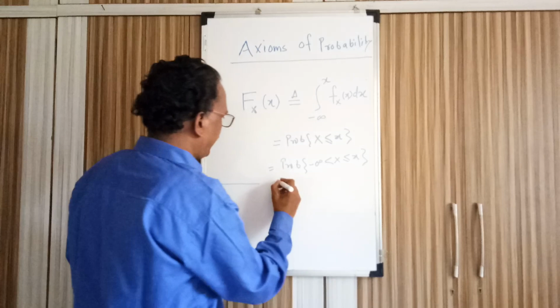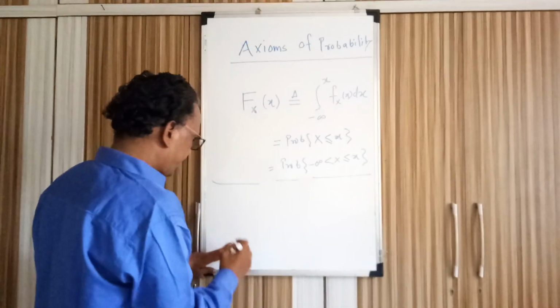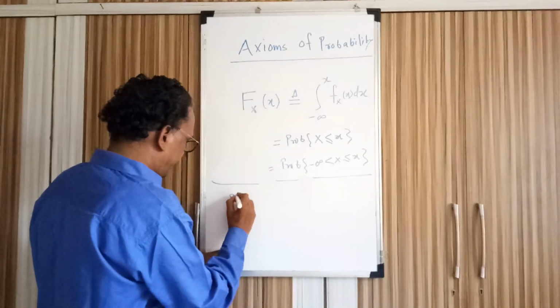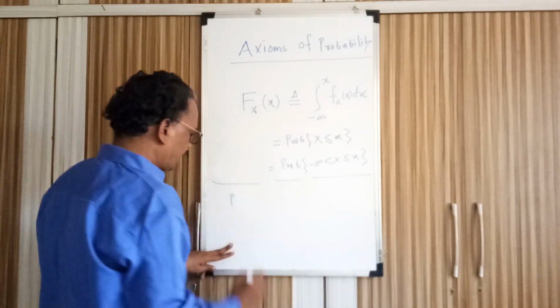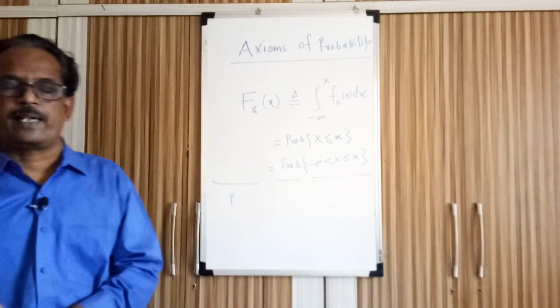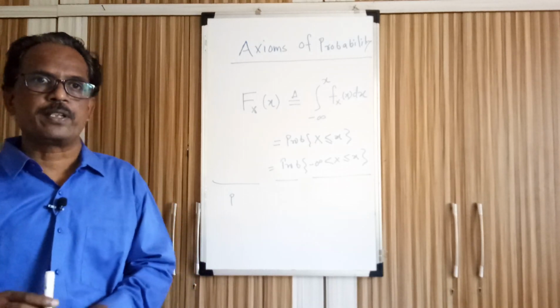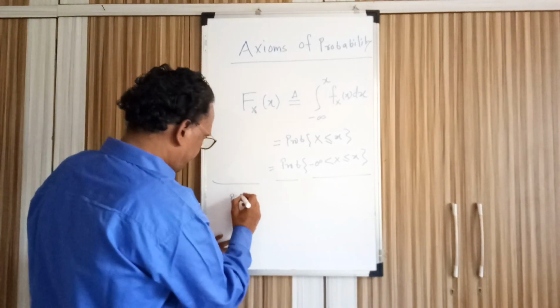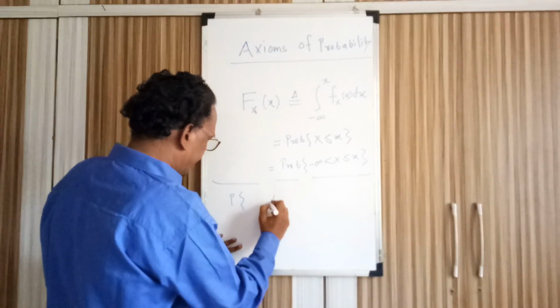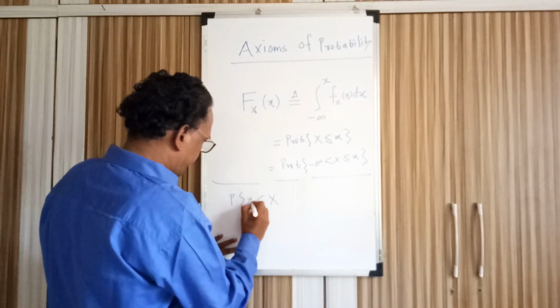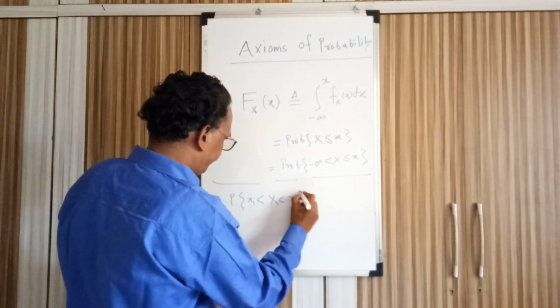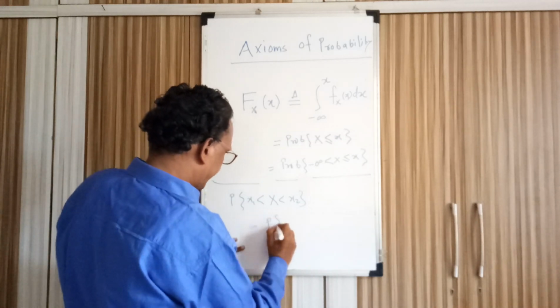I would like to add one more thing here. Whenever we are talking about probability at a single point in case of a continuous random variable, the probability is 0. So in case of a random variable which is continuous in nature, these equations all have the same meaning.